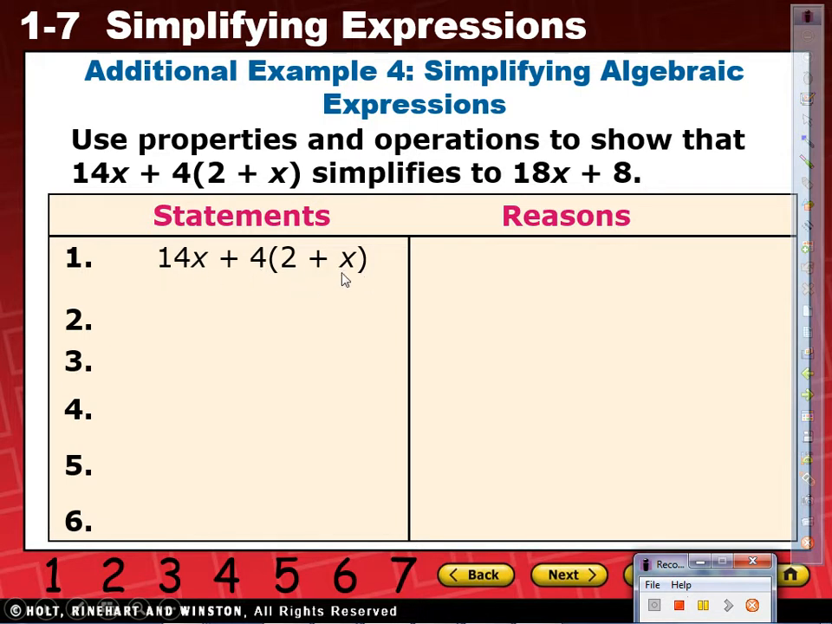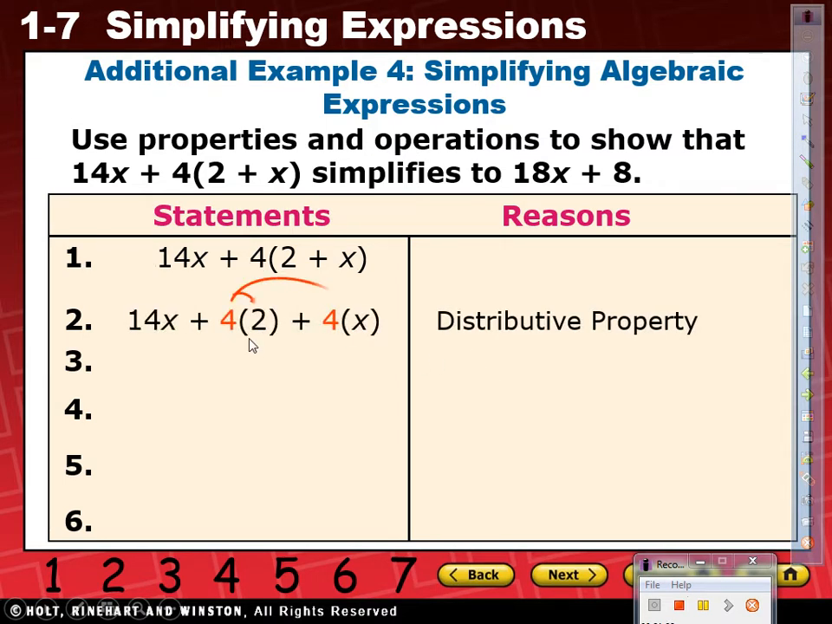So check this out. If I was to simplify this, I need to get rid of this parentheses, and it's multiplying. What is that called, when we multiply to both terms? Think about it. Distributive property. So over here in the reason, you write distributive property. So this is 4 times 2, you write it out, and 4 times x. Do you guys see that? Okay, so let's multiply these out.